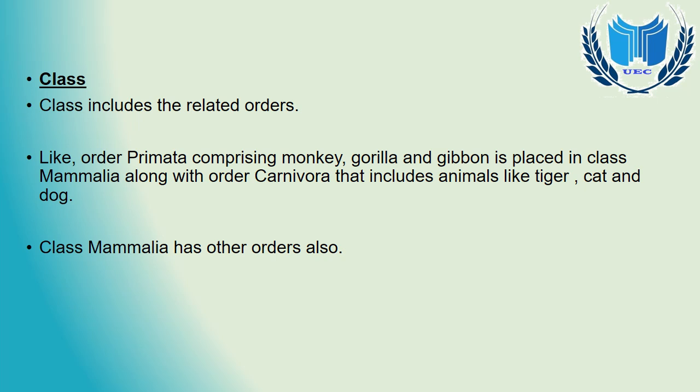And animals like tiger, cat and dog are placed in Carnivora, but here in class they are put in the Mammalia class. So in this example we see that the characters are taken in a very broad sense.